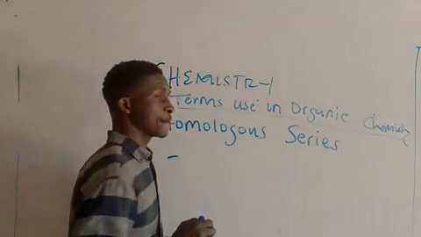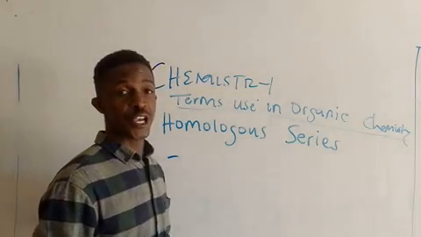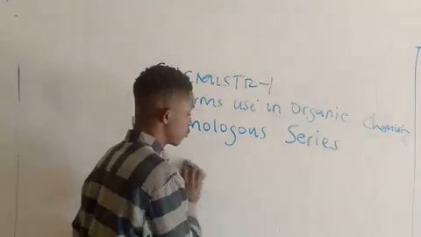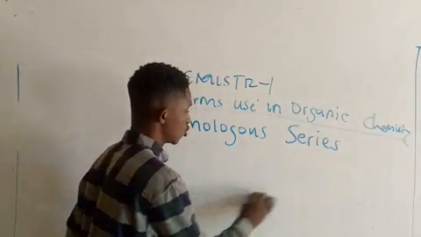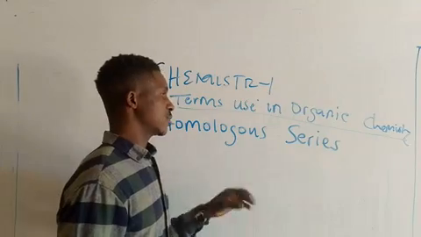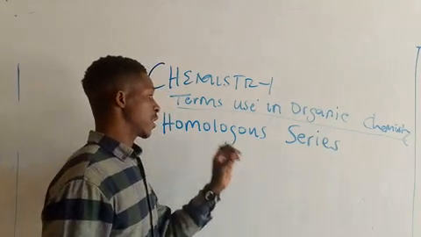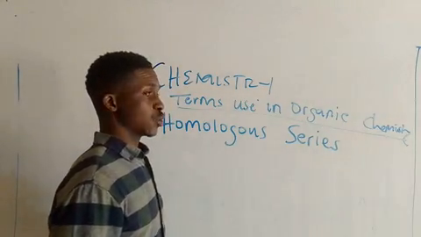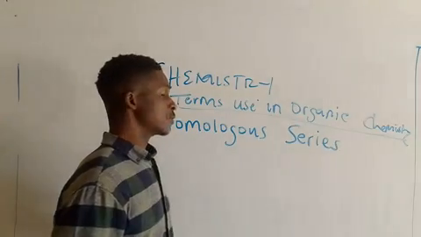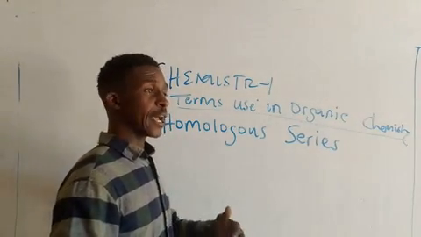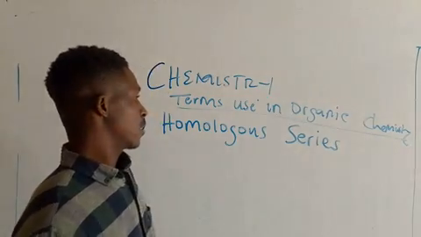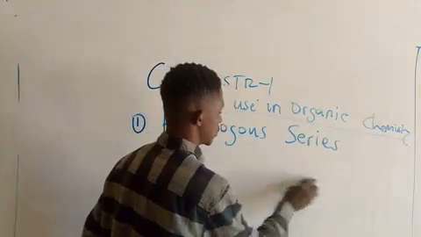Number 4, they have the same chemical properties, but there is variation as we go down the group. Last but not least, they have different physical properties. Very, very important. You know that.